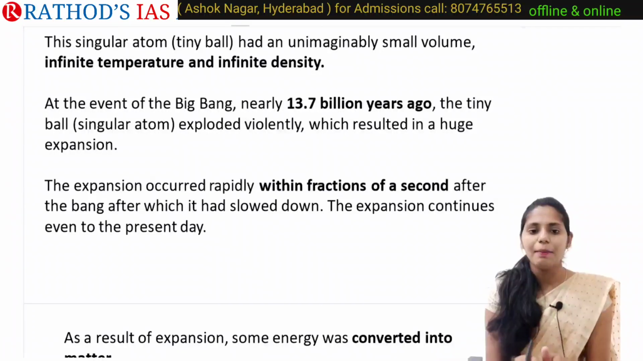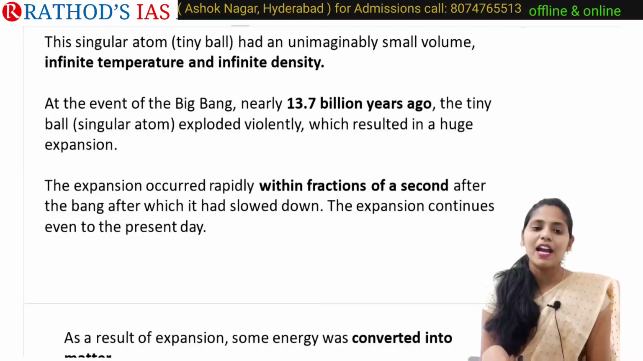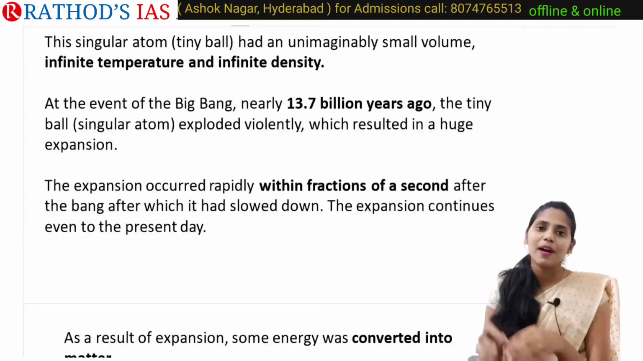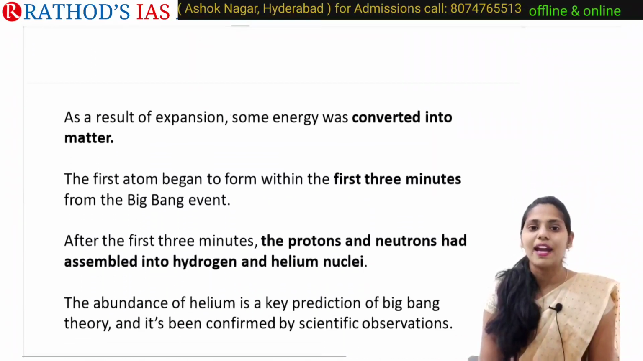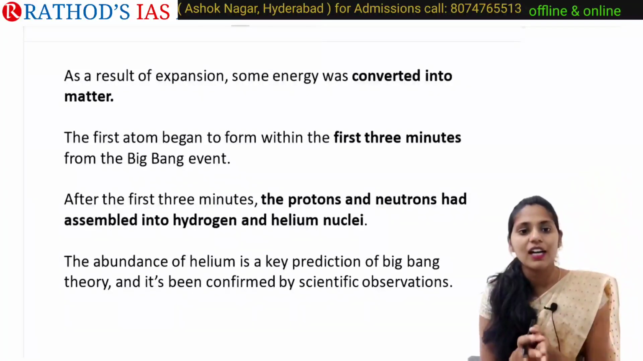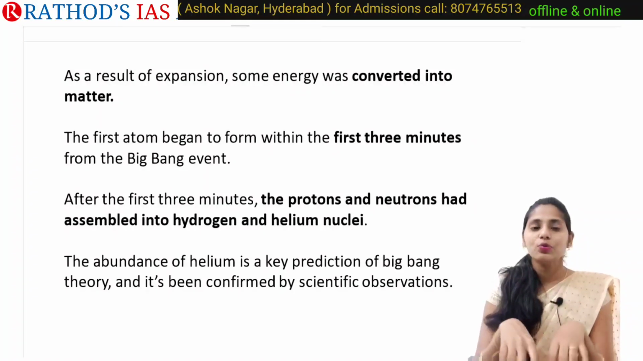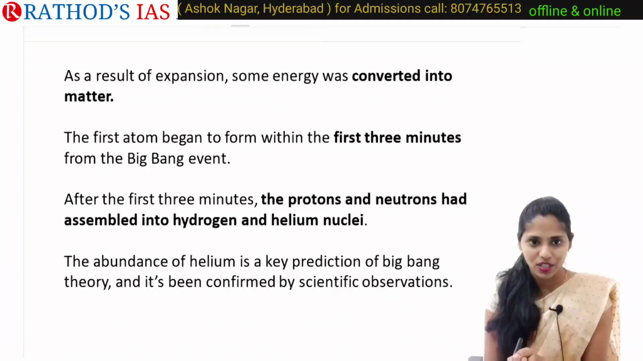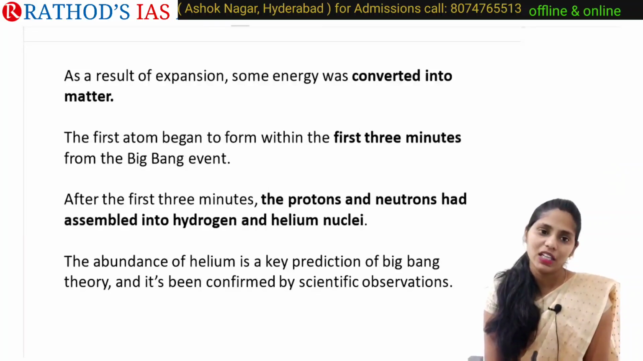After this Big Bang happened, later on what happened? There was a slowing down, and the expansion is continuing even in the present day. After the explosion, the particles started cooling down, and till now there is expansion happening. As a result of this expansion, some energy was converted into matter, and the first atoms began to form within the first 3 minutes of this Big Bang event.